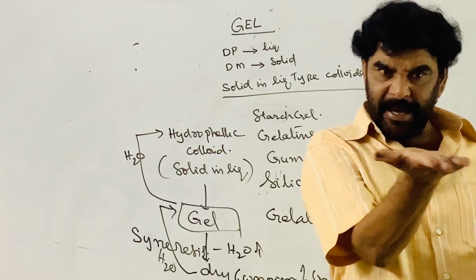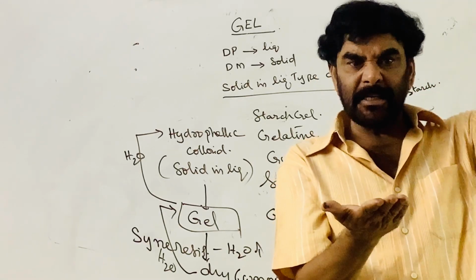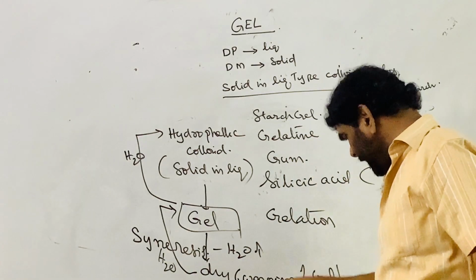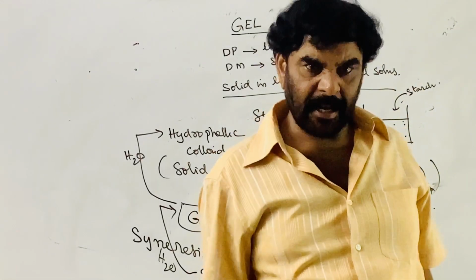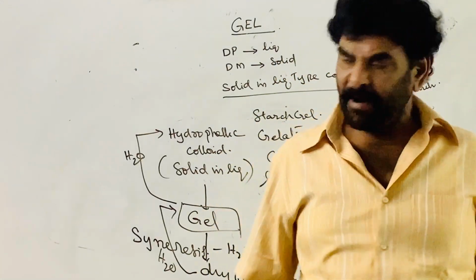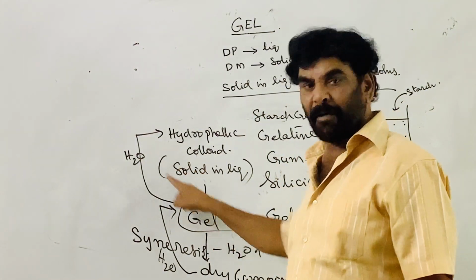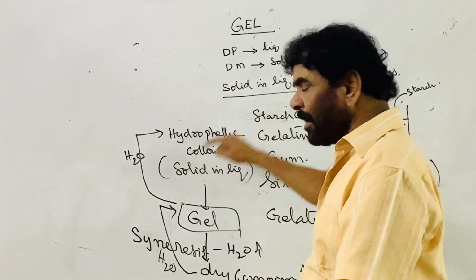When exposed to the air or sunlight, it loses the water and becomes dry. This is the weeping of gel. When the dry piece is kept in water, it changes to gel again. And on heating with some more water, it dissolves and converts to the hydrophilic colloid.